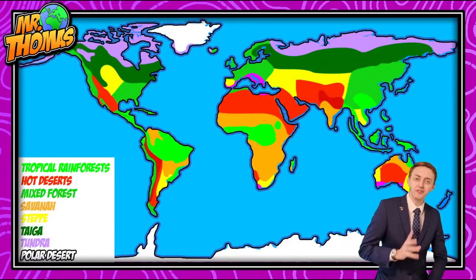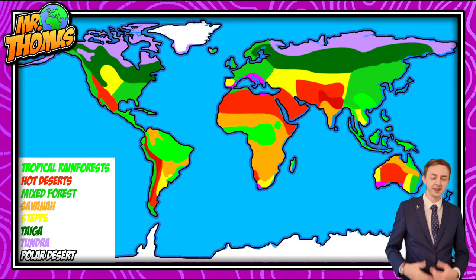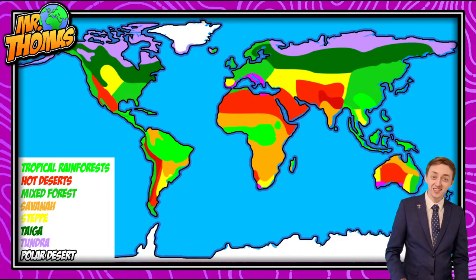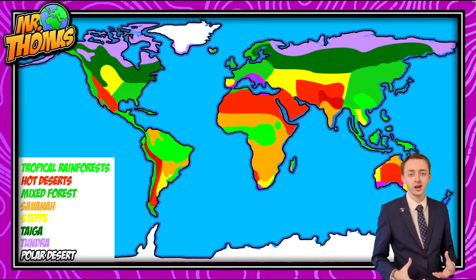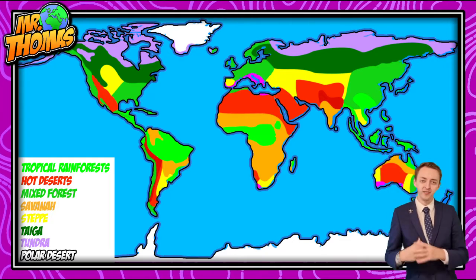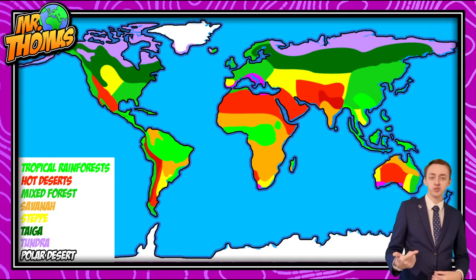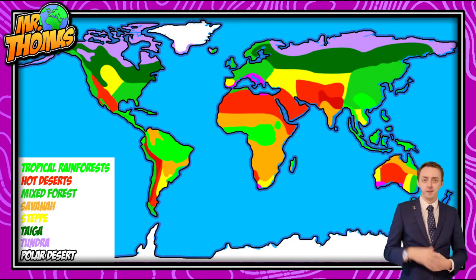Biomes form in large belts that run parallel to the lines of latitude, so they run from east to west around the globe. And the aforementioned factors, things like climate, air pressure, ocean currents, will in turn impact things like moisture and temperature, which in turn impacts the distribution of the world's biomes. So for example, we can see that tropical rainforests have formed a belt running around the equator, whereas we've got the hot deserts, which form belts near the tropics, and then we've got the tundras, which form belts high up in the northern latitudes.